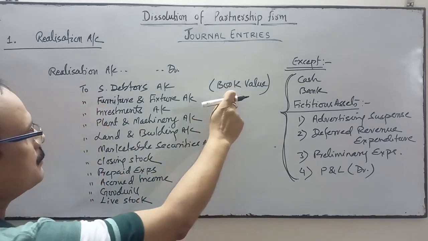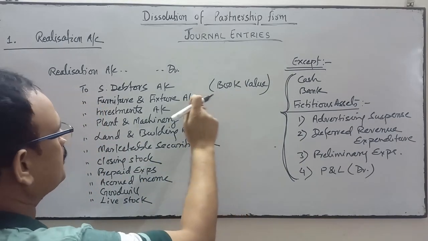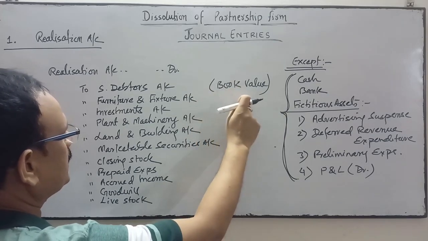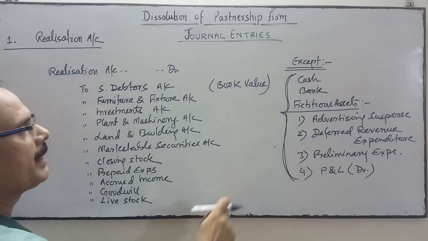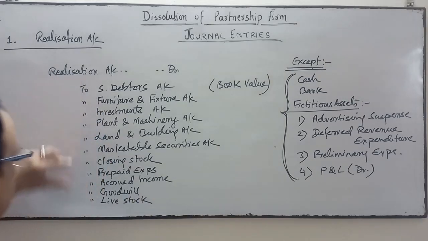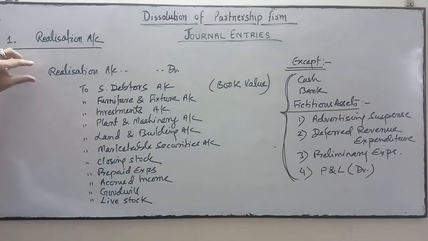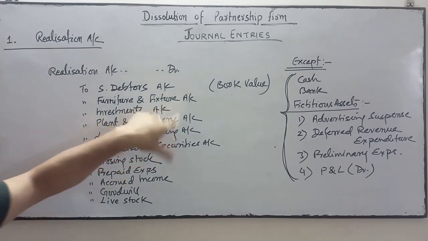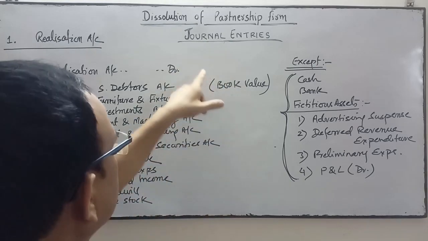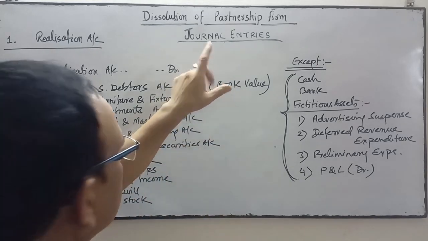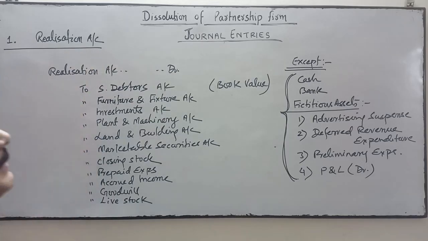We will write that value over here: book value of debtors, furniture, investment, plant and machinery, all assets. So the entry is realization account debit to these assets, and we will debit the total of these assets with that amount.